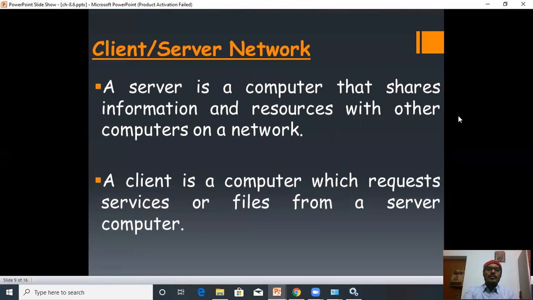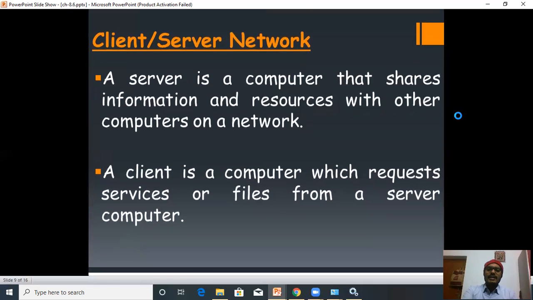You can see some more points. A server is a computer that shares information and resources with other computers on a network. Next point, a client is a computer which requests services or files from a server computer.